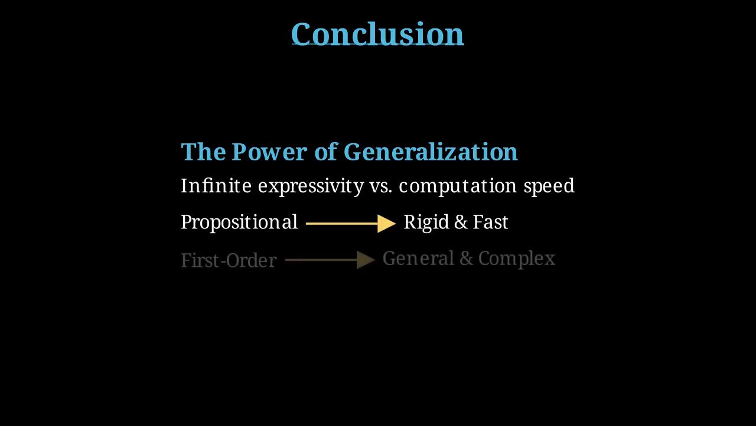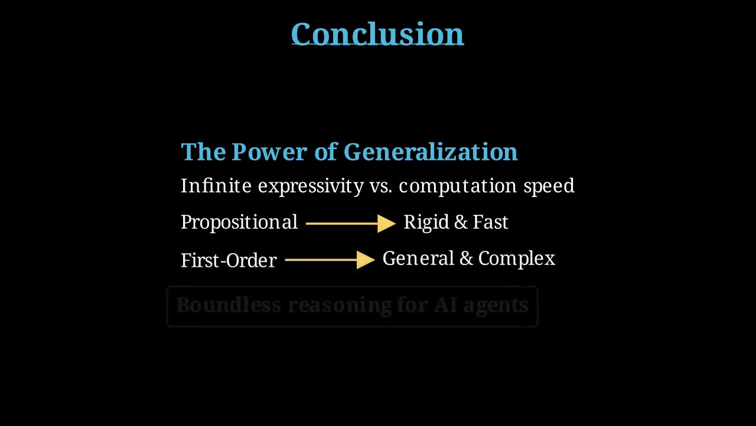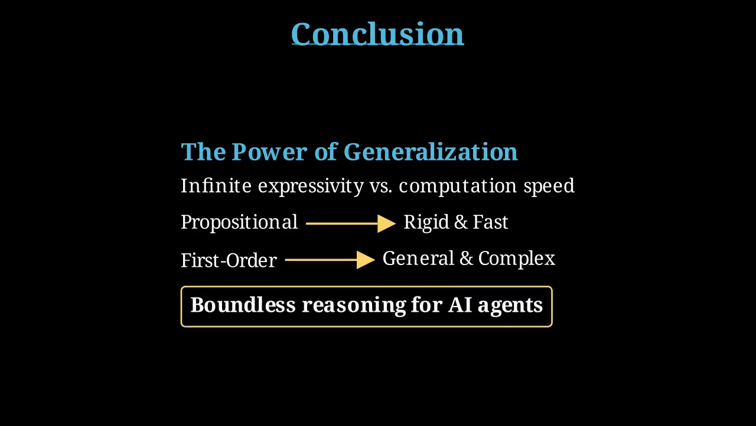The trade-off is inference speed. Searching through continuous objects and relations is computationally heavy. But for agents navigating complex, dynamic environments, propositional logic is a dead end. First-order logic provides the boundless expressive power required for true artificial intelligence, allowing agents to finally reason about the universe at scale.